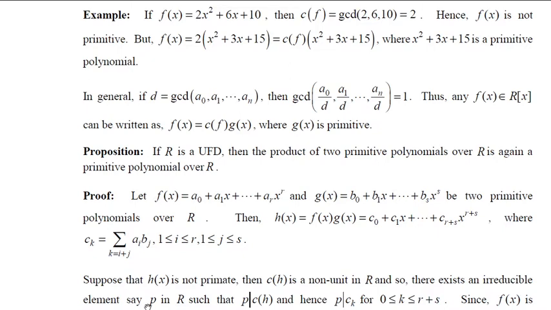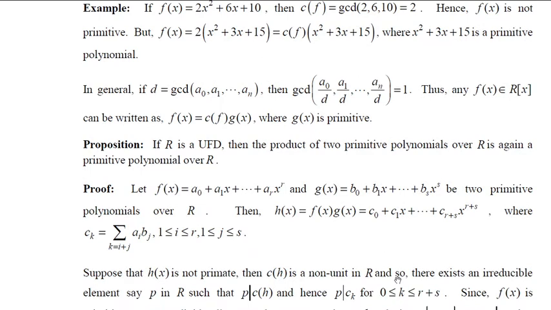Therefore, there must exist some element p which is irreducible and divides this. That means, because content of h is nothing but the GCD of the coefficients of h(x). What are the coefficients of h(x)? C0, C1, etc. up to C(R+S). So the GCD of these will be your content. Therefore, p divides content of h means p must divide at least one of Ck, where k runs from 0 to R+S.